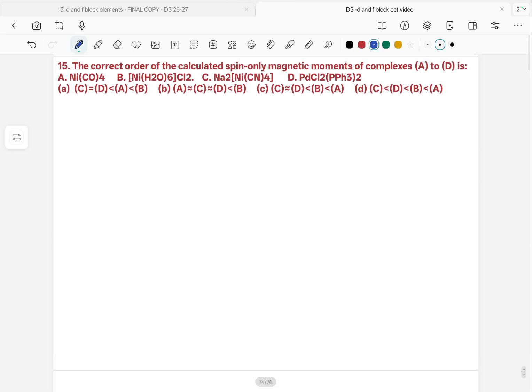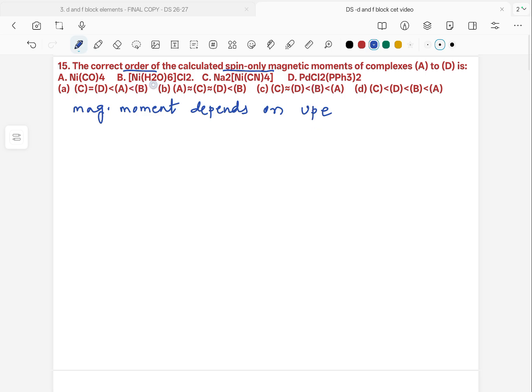The question is the correct order of the calculated spin-only magnetic moment of the complexes A to D given here. We are supposed to find out the correct order of the magnetic moment. We know that magnetic moment depends upon the unpaired electrons of the central atom in the complex or in the compound. Now we have to figure out which central atoms in the complexes have unpaired electrons.